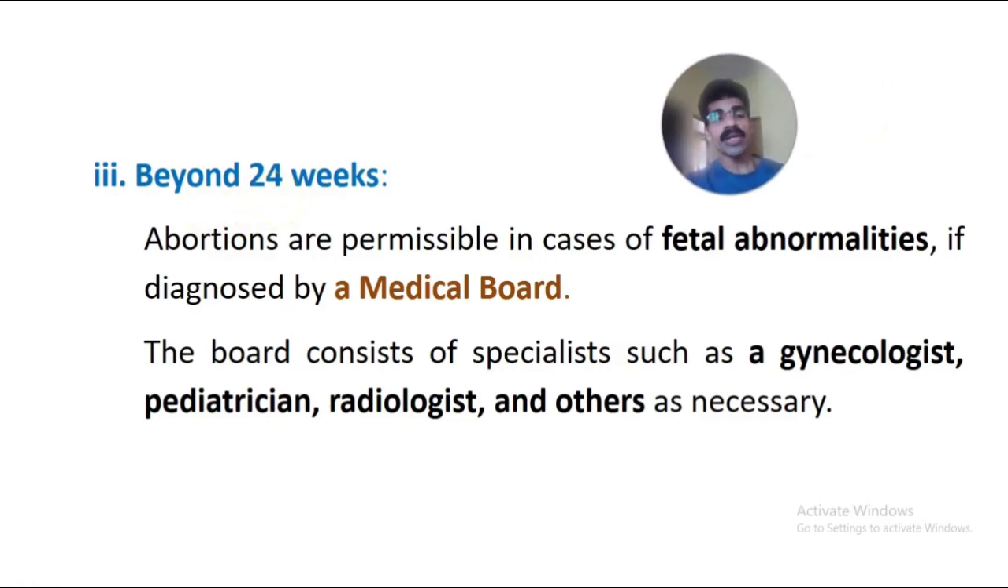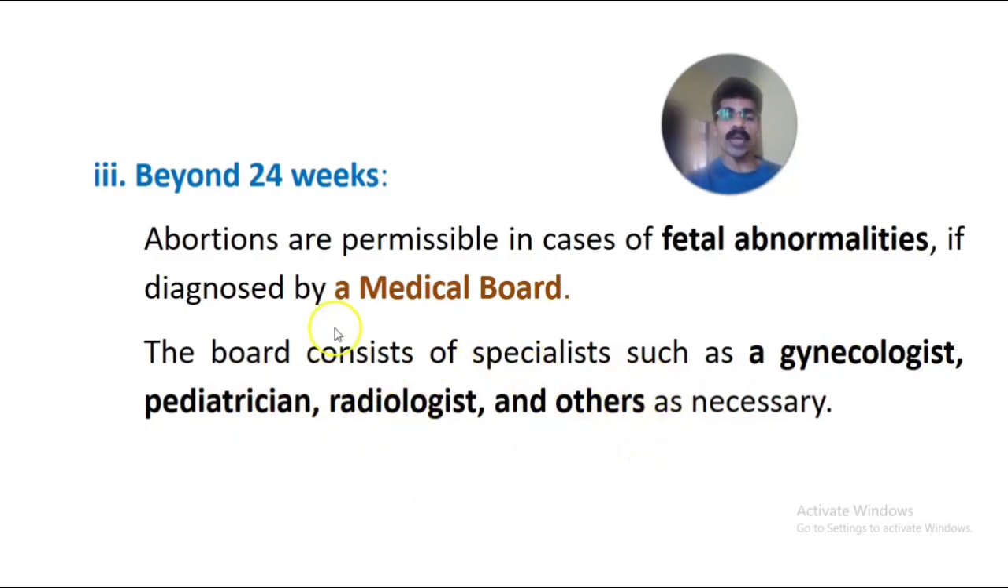In some cases it can go even after 24 weeks of pregnancy. That means abortion is permissible in case of fetal abnormalities in the womb, if diagnosed by a medical board, a group of medical practitioners who together diagnose a fetal abnormality. In such cases it can be permissible after 24 weeks. The medical board consists of specialists such as a gynecologist, a pediatrician, a radiologist, and other necessary specialists.